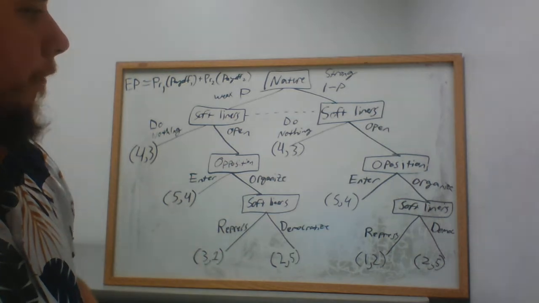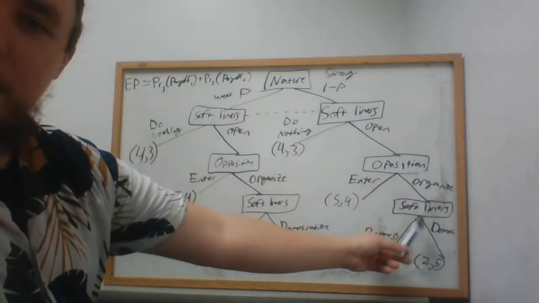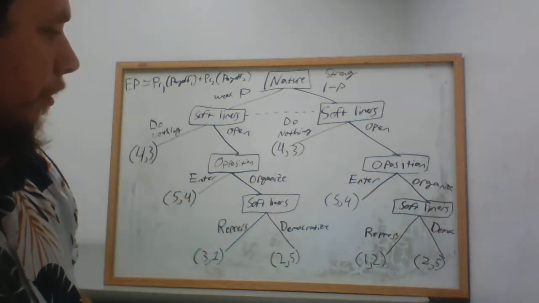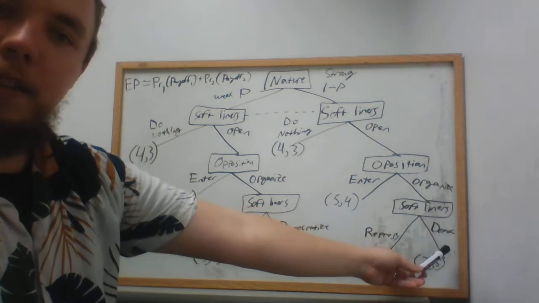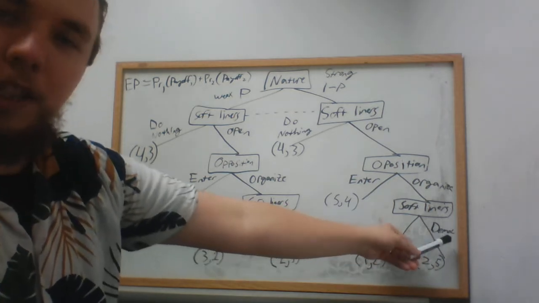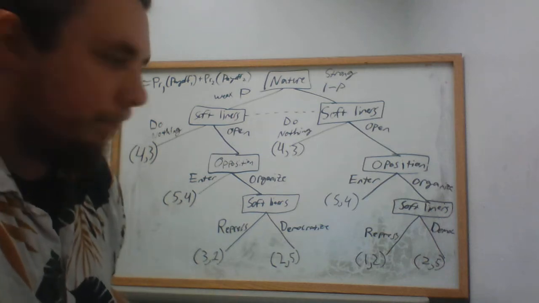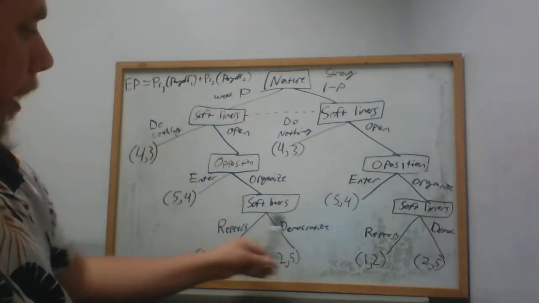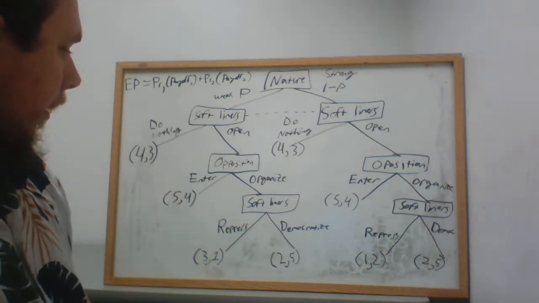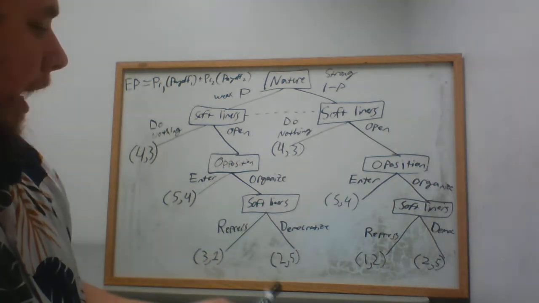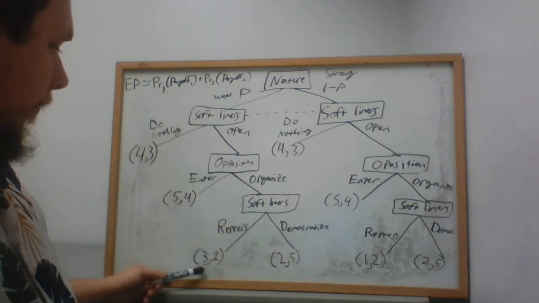But if the opposition chooses to mobilize, to organize, the softliners have a decision to make. They need to choose to either repress or democratize. I ran out of space here, so that just says democ, but democratize, allow a transition. That's the same option available for both of these games here. The only difference in payoffs between the two games comes in this final node here.